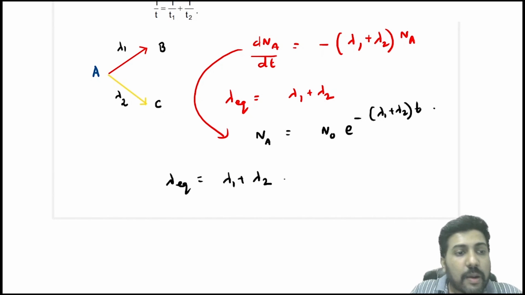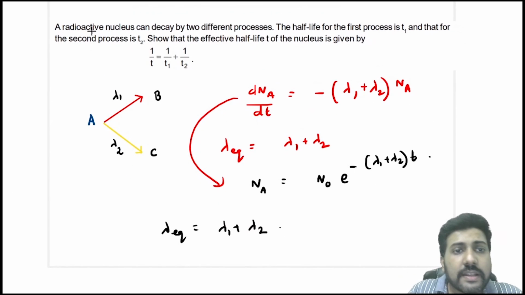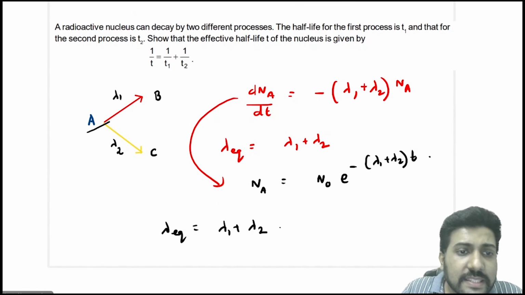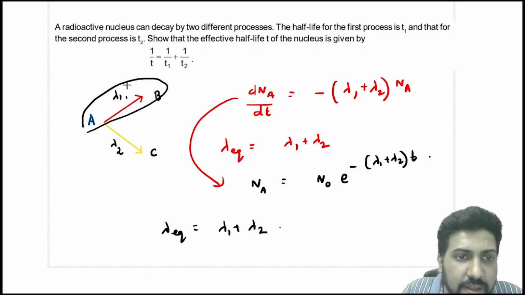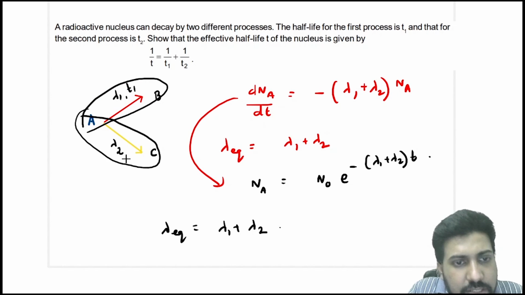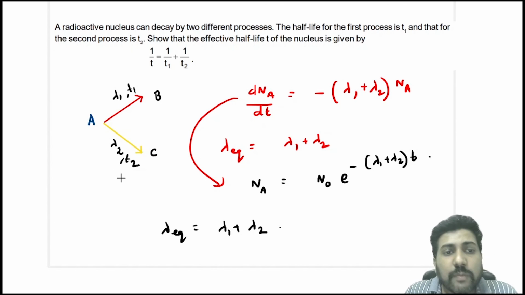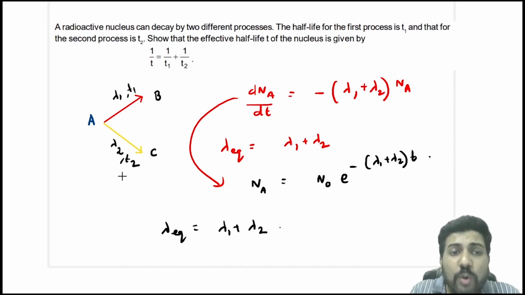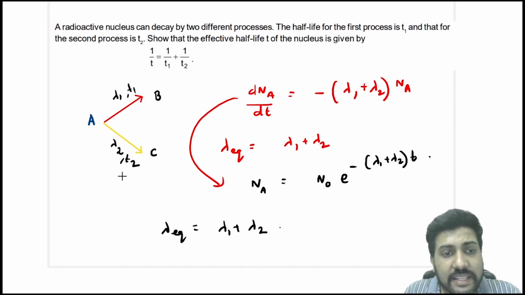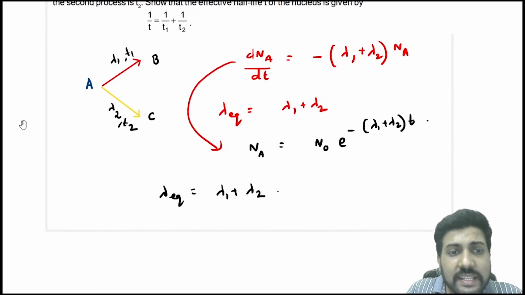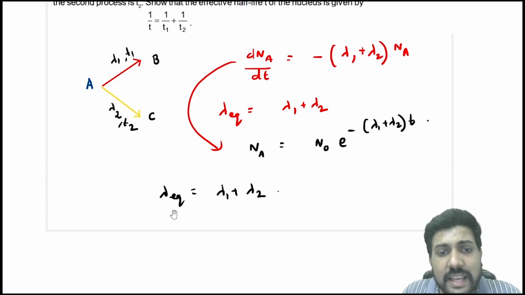Now in the question, the half-life when the first path is occurring is T1, and the half-life when the second path is occurring is T2. They are asking what is the half-life when both are occurring simultaneously. Then lambda becomes lambda equivalent.